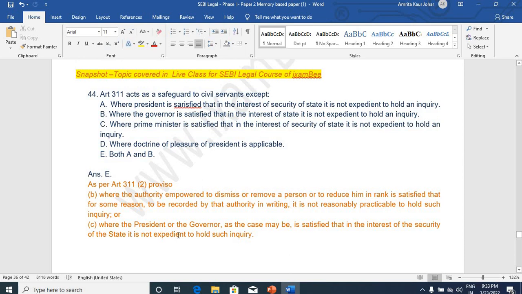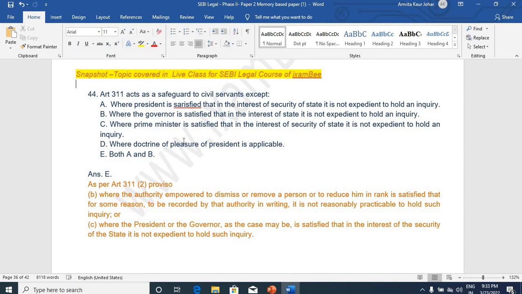You can see this clause C, where the president or the governor as the case may be satisfied that in the interest of the security of state it is not expedient to hold such an inquiry. So this was actually an exception and ये question both A and B यहाँ पे true होगा इस question में, but you can focus on the concept that what was picked, article which was picked over here and how deeply they have picked the question over here.